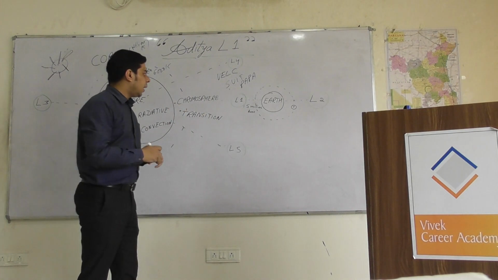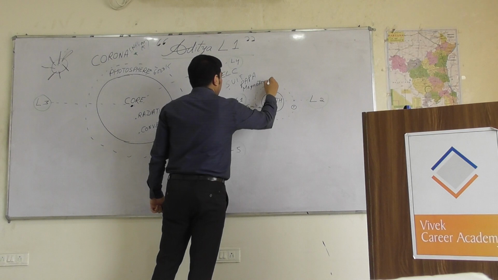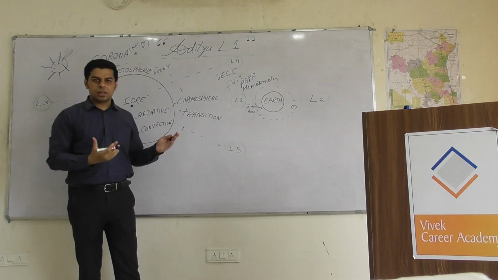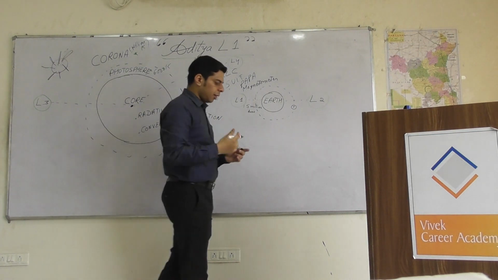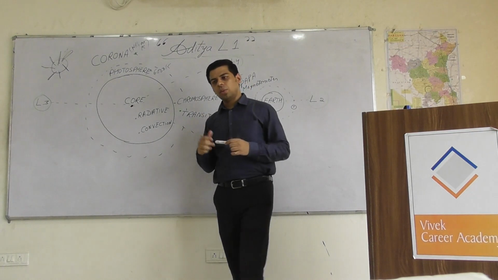Apart from that, there is a magnetometer. Now, magnetometer, as the name suggests, will study the magnetic fields, how they are affected when the rays are traversing through the interplanetary distance between Earth and Sun. So that's the fourth payload.